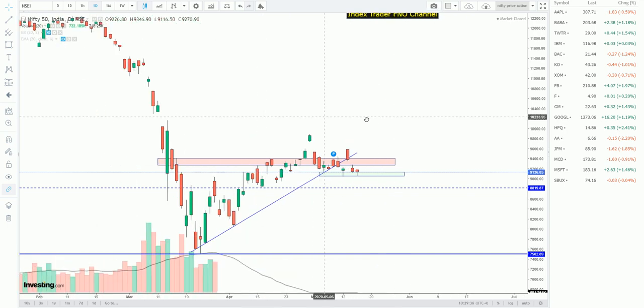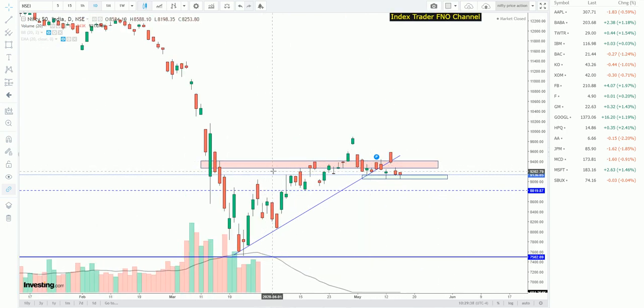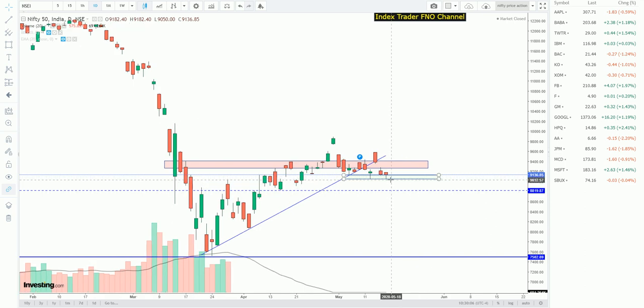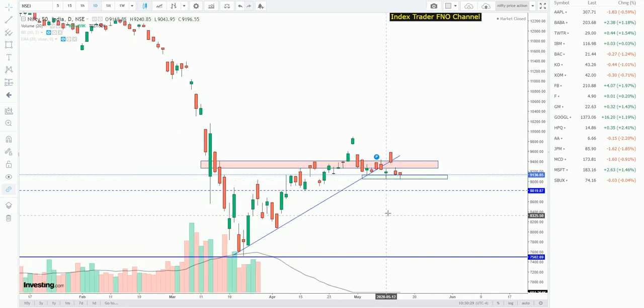So here you can see that our red zone is continuously acting as a strong resistance zone, and whenever the index moves towards that, it gets rejected and moves down to the support area. This one is acting as a strong resistance, and here is acting as a strong support area, and here acting as a support right now.